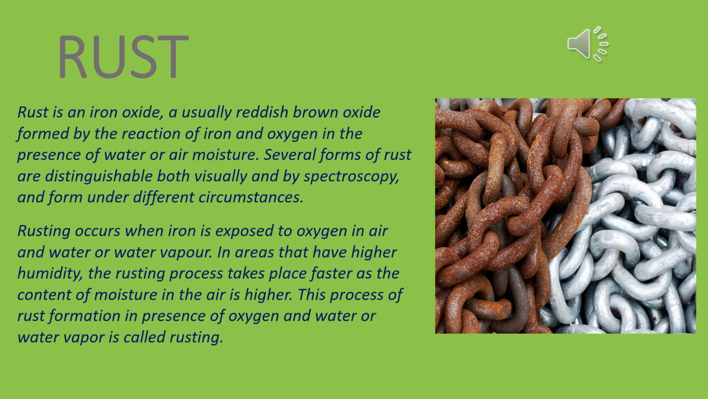Rusting occurs when iron is exposed to oxygen in air and water or water vapor. In areas that have higher humidity, the rusting process takes place faster as the content of moisture in the air is higher. This process of rust formation in presence of oxygen and water or water vapor is called rusting. See the diagram. So we can see the rust thing.